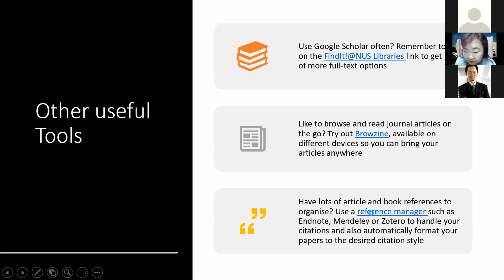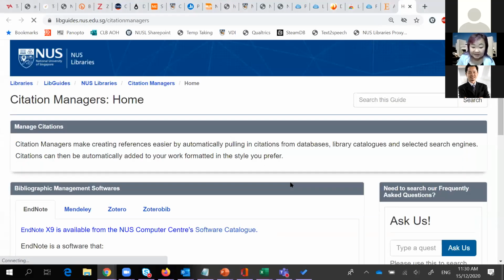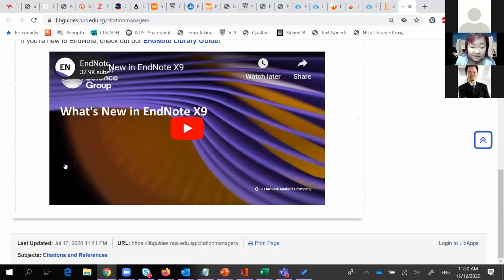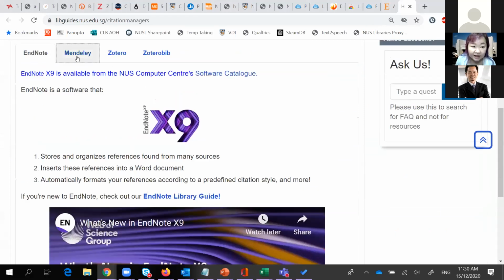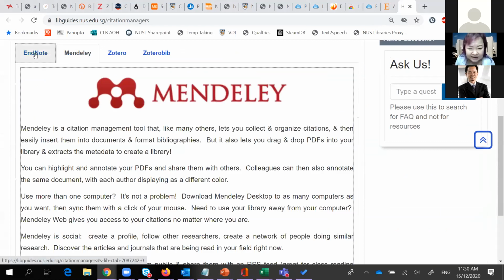So if you click on this, I'll be sending you the slides slightly later after the session, and you can find out more about how to install these software and how to make use of them. And why do we have so many different ones? Because they are all slightly different and they are suitable for different needs.